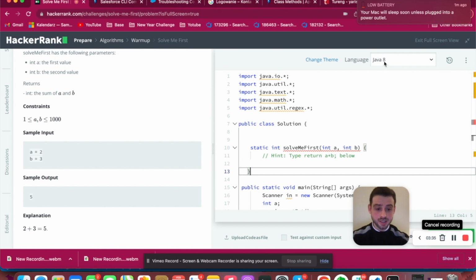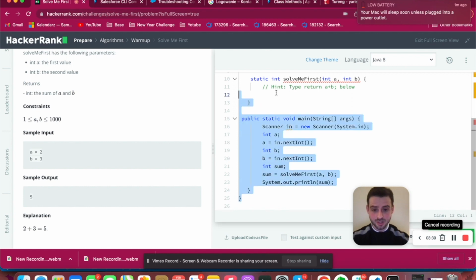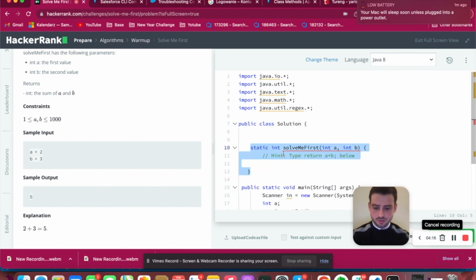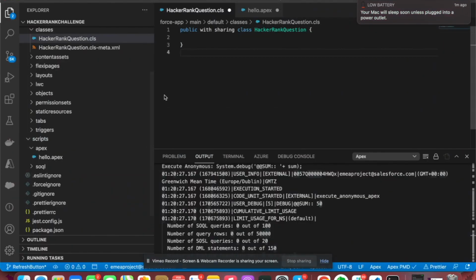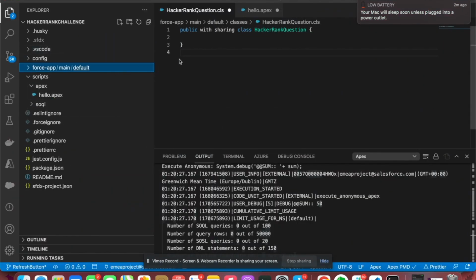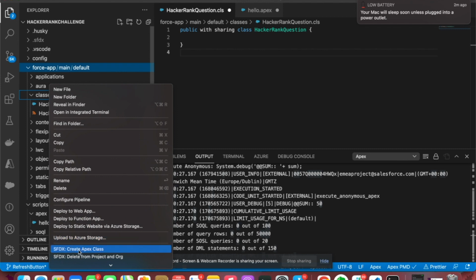As there is no Apex, we will use Visual Studio Code instead of writing the code here. So you can copy this method. Apex syntax is similar to Java, so it will definitely help you. Second thing for you to do, I can say that as a homework, you can first create one project and name it. Under force-app main default, under classes, you can come here, create an Apex class, and give it a name.